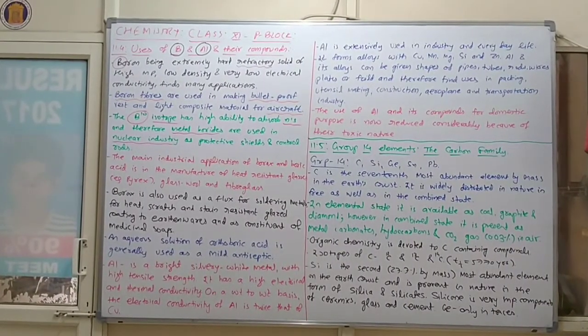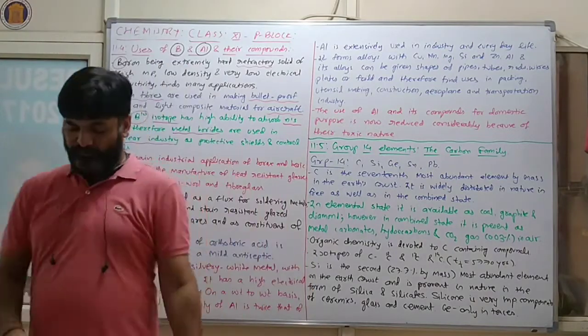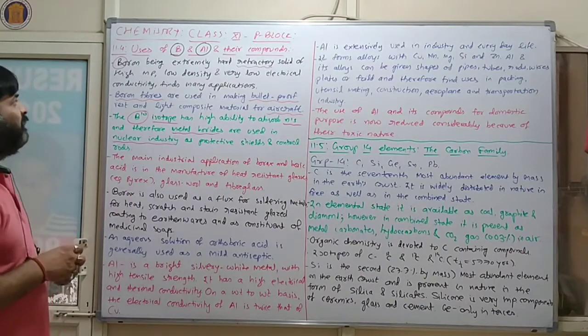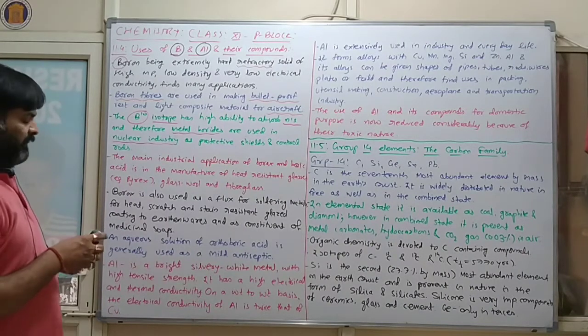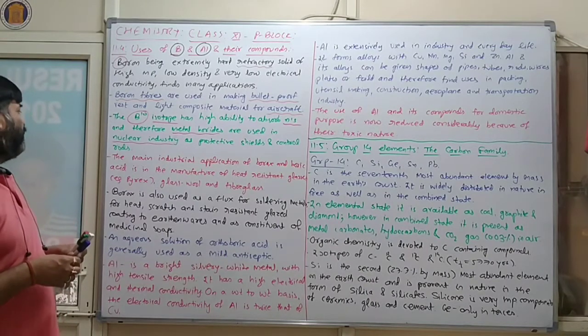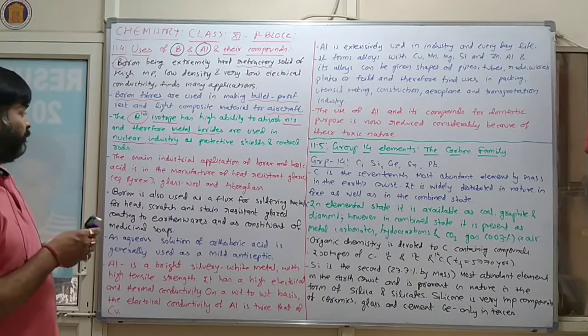Now, in case of p-block, topic number 11.4, we will discuss the usage of boron and aluminium. In case of group 13, so many elements are there, but out of that, boron and aluminium are important.